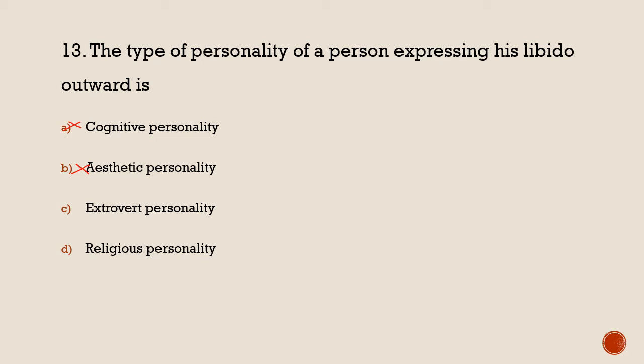That is extrovert. And religious personality is not an independent personality, it is actually borrowed from other personalities. So this is also not the right option. So the answer is C. The extrovert personality can explain the type of person expressing his libido outside. So this is right.